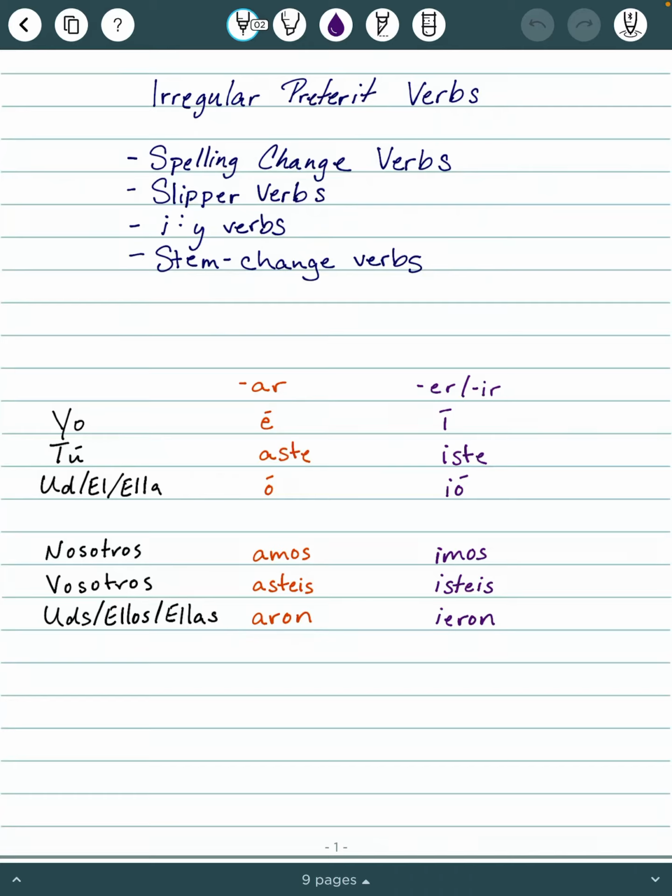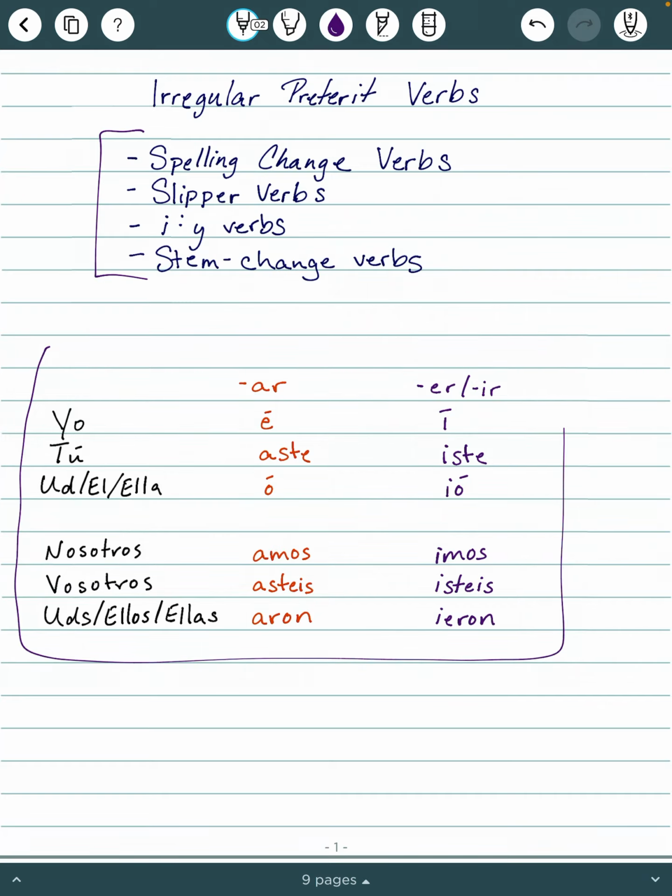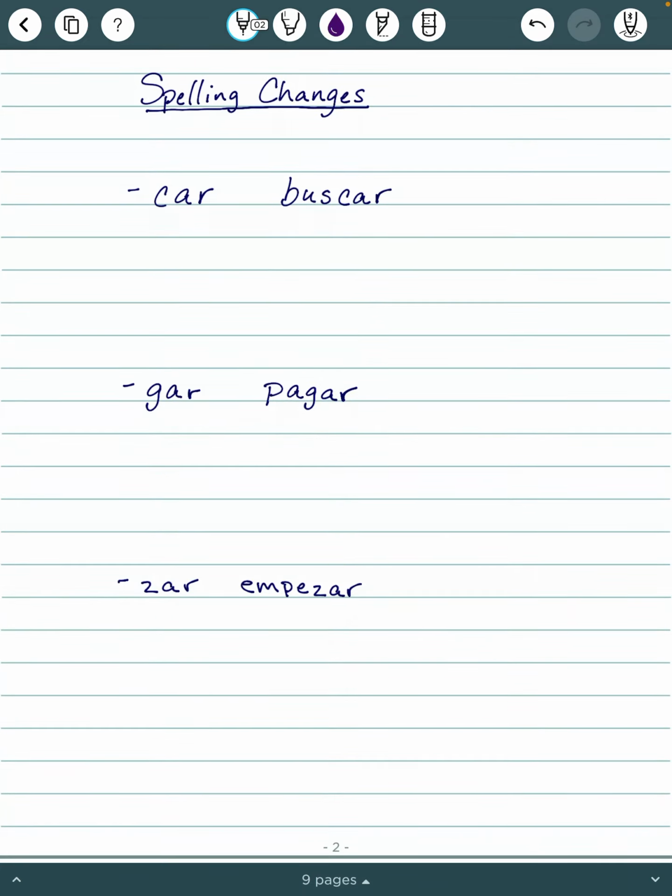Hola, estudiantes. So today we're going to take a look at irregular preterite tense verbs. Specifically, we're going to look into spelling change verbs, slipper verbs, I to Y verbs, and stem change verbs. First off, this is going to be a lot of information, so you want to make sure that you have really practiced up on regular verbs and how those work. But let's go ahead and get into these irregular verbs.